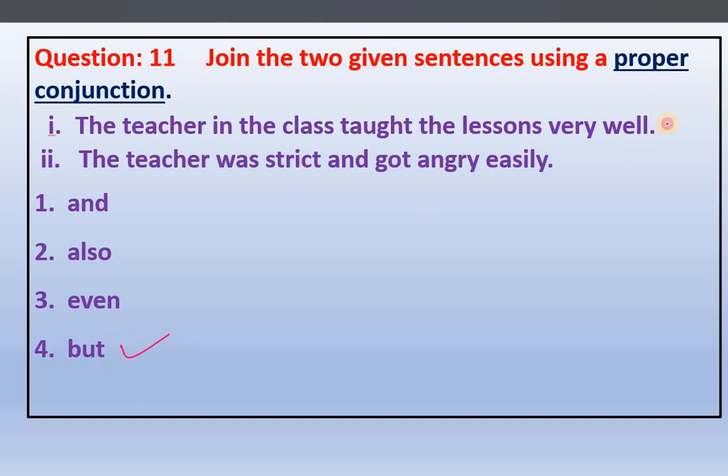Why? Because these two are contrast, not related things, not the same thing. We are not continuing the first sentence in the second sentence. What the first sentence is giving us is information. Here, we are talking about a totally different thing, the nature, angry nature. So we use here, but. Right. The teacher in the class taught the lessons very well, but the teacher was strict and got angry easily.